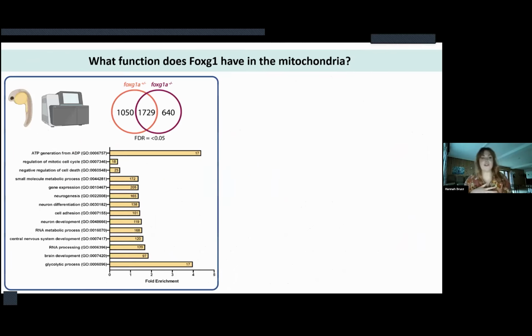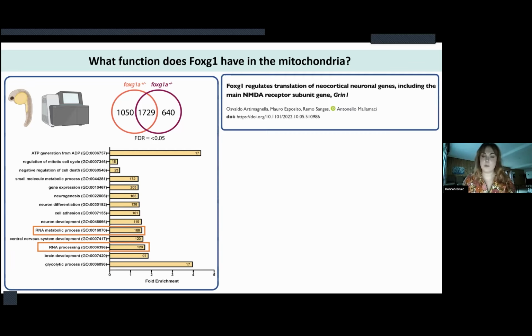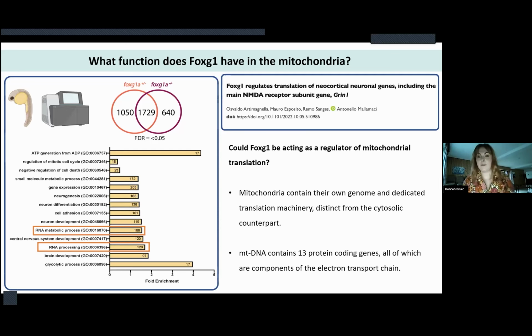But what is FOXG1 really doing in the mitochondria? So for this, I was fortunate to have some RNA sequencing data. And here you can see the enriched gene ontology terms that came out of that experiment. In particular, these two jumped out at me, so RNA metabolic processes. This, combined with a recent report from the Malamachi lab, which showed FOXG1 is able to regulate cytosolic translation, got me thinking that perhaps FOXG1 might also be acting as a regulator of mitochondrial translation.